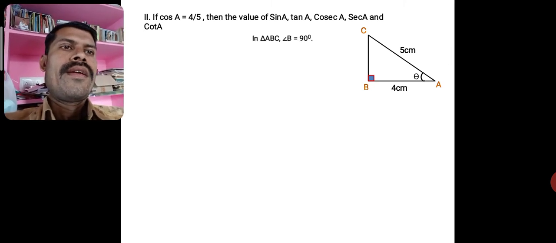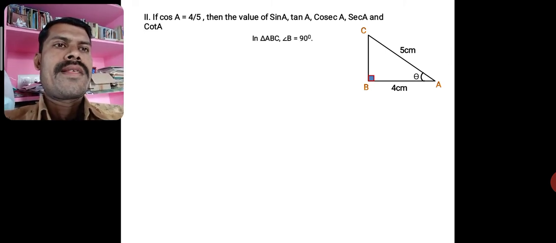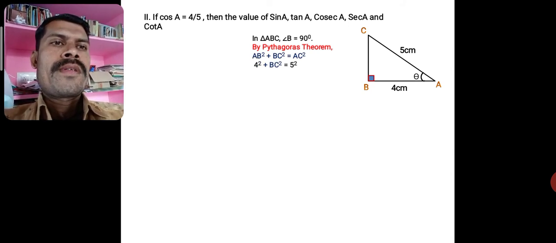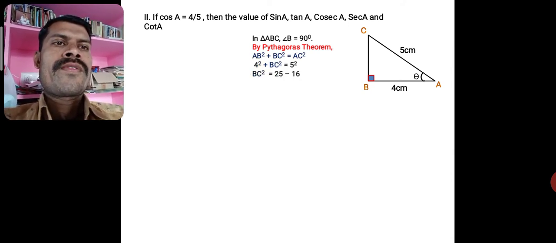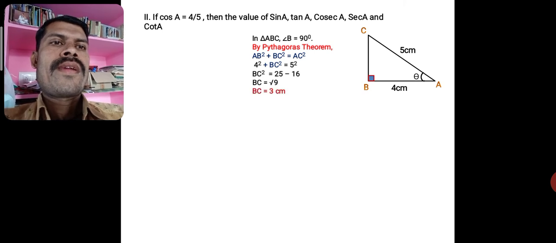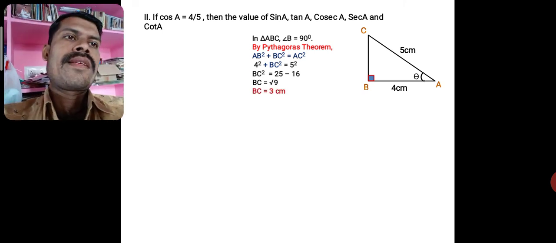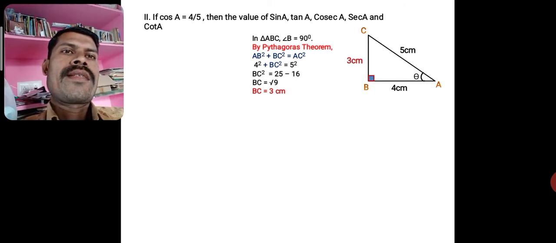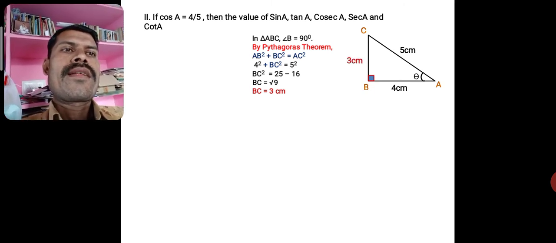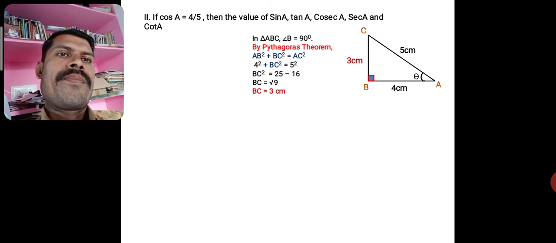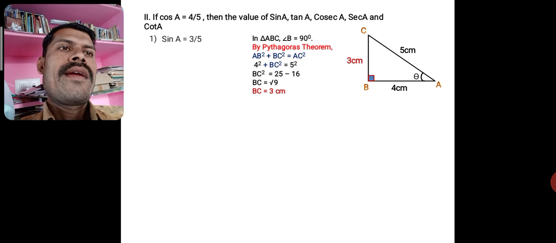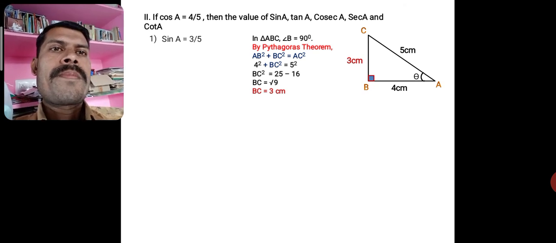Cos A is given, again you can calculate the side BC by Pythagoras theorem. 4 square plus BC square is equal to 5 square, means 25 minus 16 is 9, square root of 9. BC is 3 centimeters. By knowing the sides, let us define the other ratios. Sin A is 3 by 5, opposite by hypotenuse.